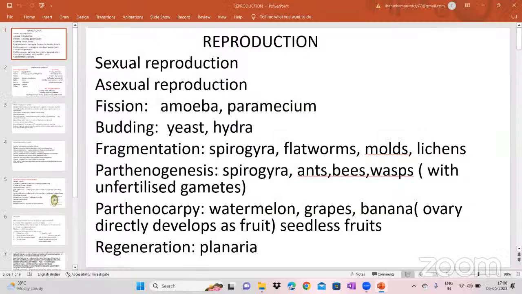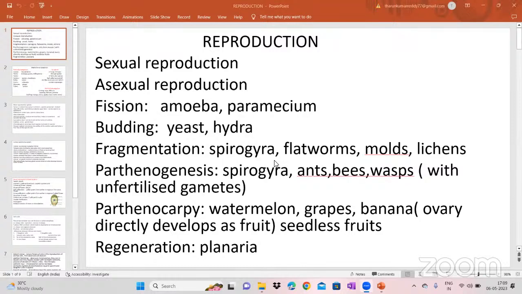The budding. Examples are yeast and hydra. So here we were given yeast in 8th class, hydra is there. And then fragmentation. Fragmentation means it becomes pieces, fragments. So that is called the fragmentation. Spirogyra, flatworms, molds, lichens. These are the examples for the fragmentation.